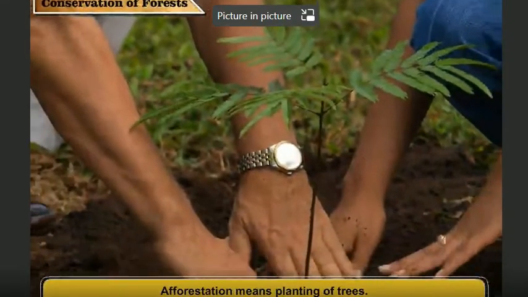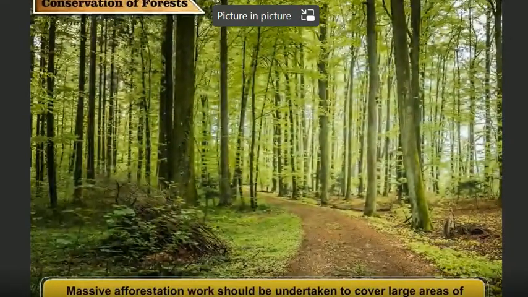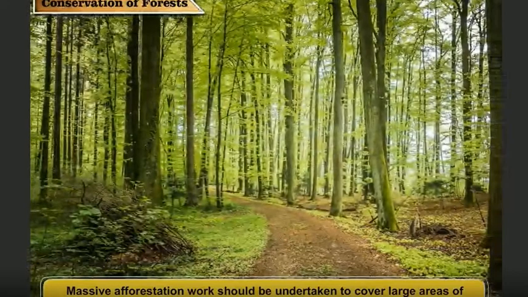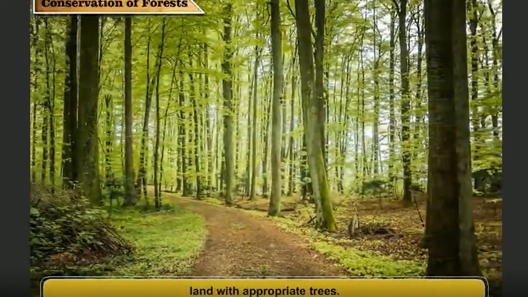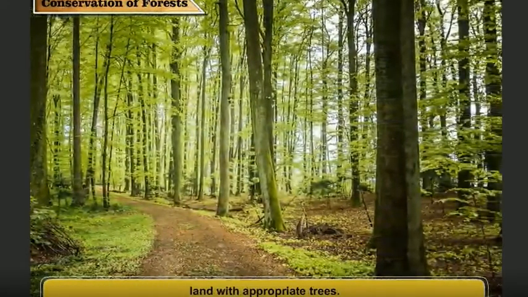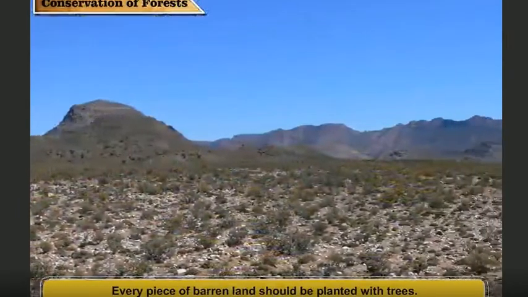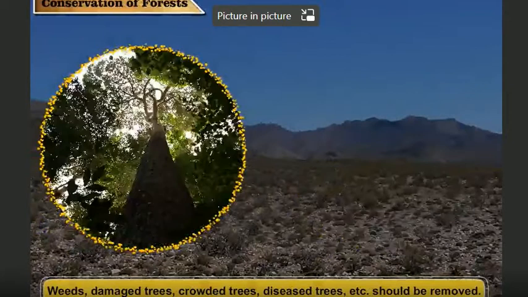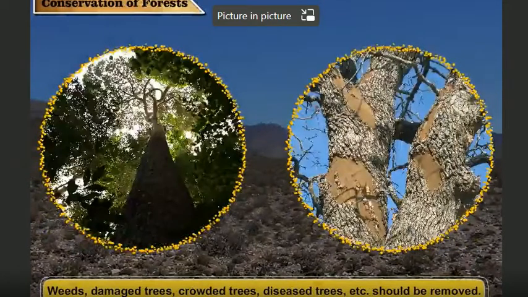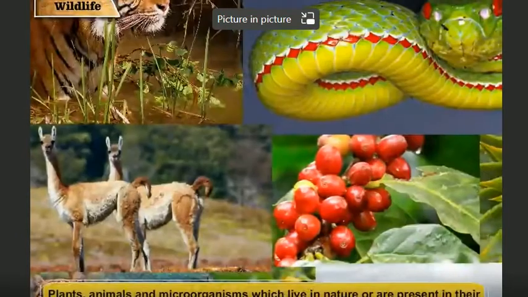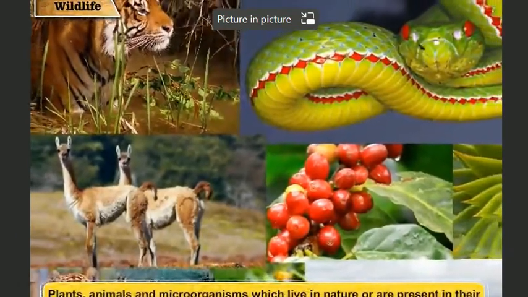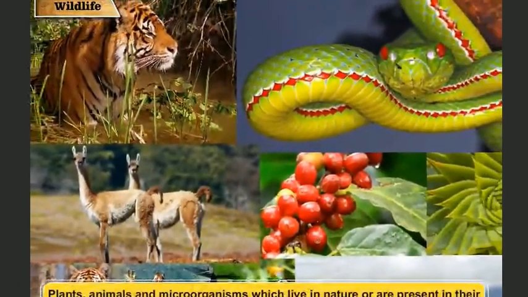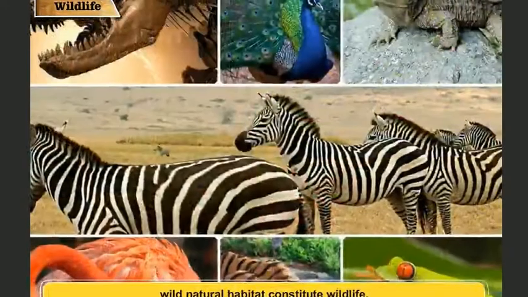Afforestation means planting of trees. Massive afforestation work should be undertaken to cover large areas of land with appropriate trees. Every piece of barren land should be planted with trees. Weeds, damaged trees, crowded trees, diseased trees, etc. should be removed.